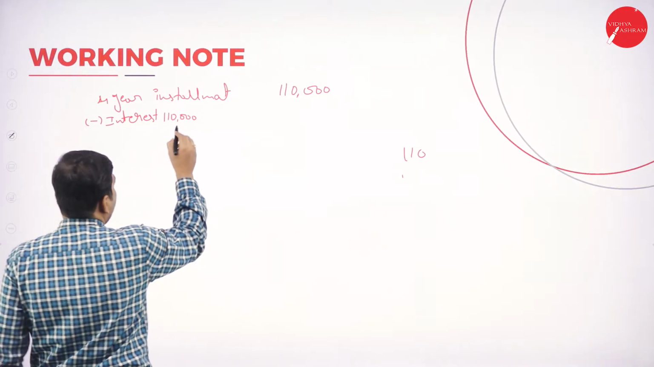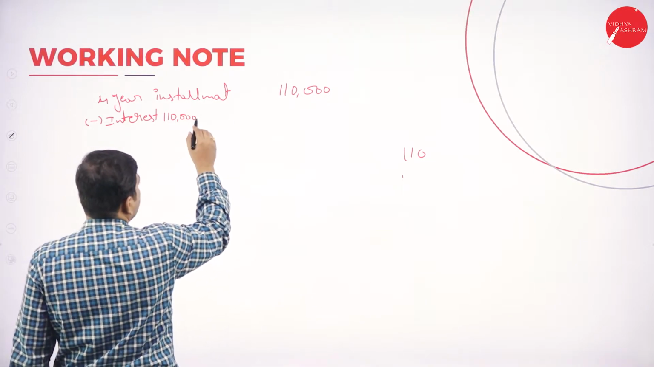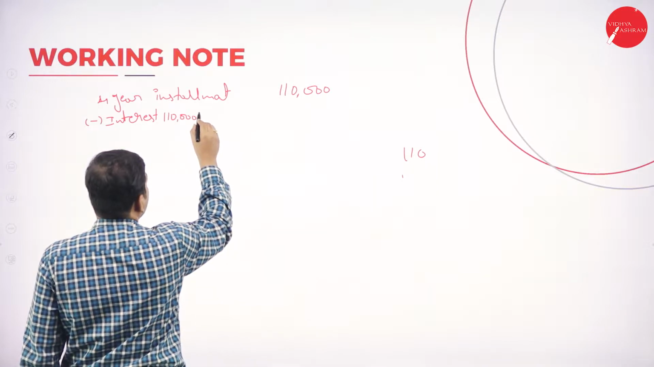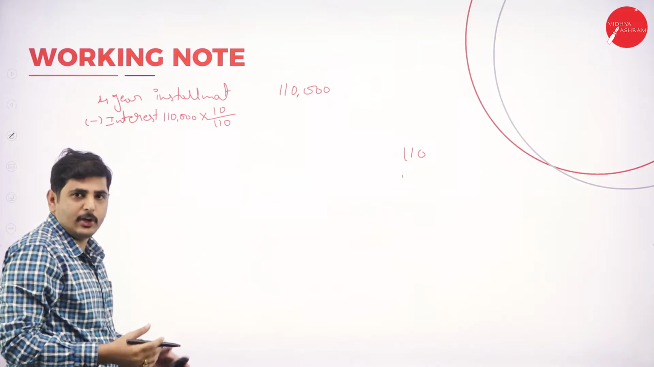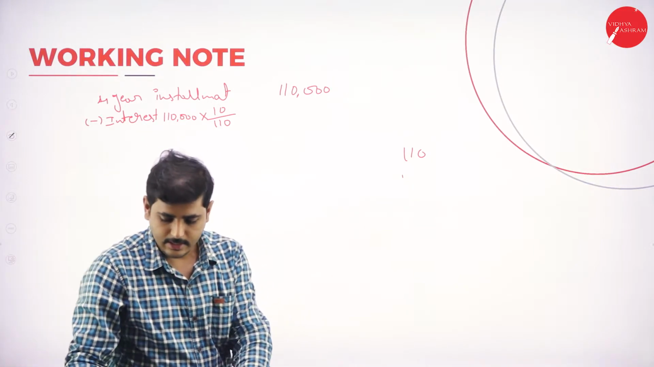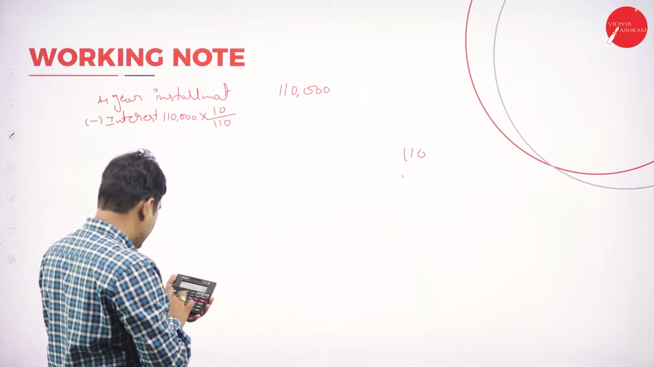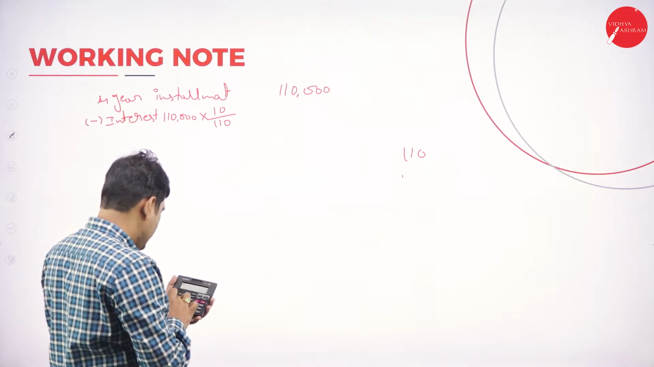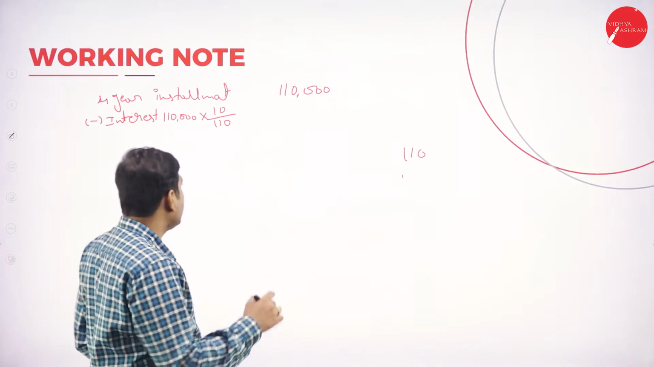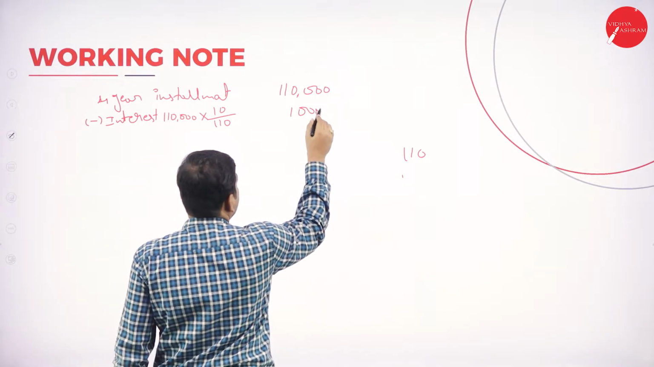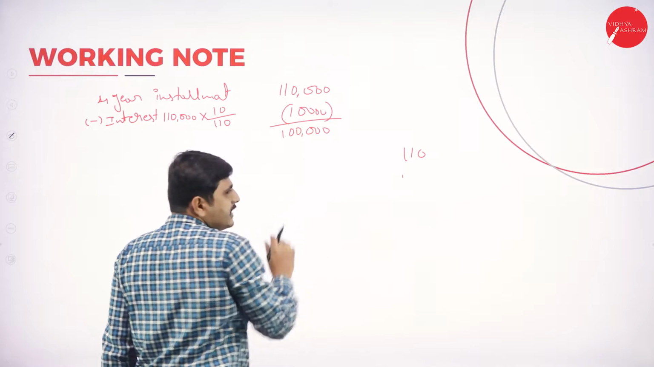If the 1,10,000 is 110%, we have to remove the interest, or we have to get the interest out of the amount. So how to calculate it? It is 10 by 110. So the 10% is included in the total amount. You have to calculate the interest amount. So how to take out the interest? It is 1,10,000 into 10 divided by 110 equals 10,000. So the interest included here is 10,000. Deduct this 10,000, and you'll get 1 lakh as the actual principal amount.